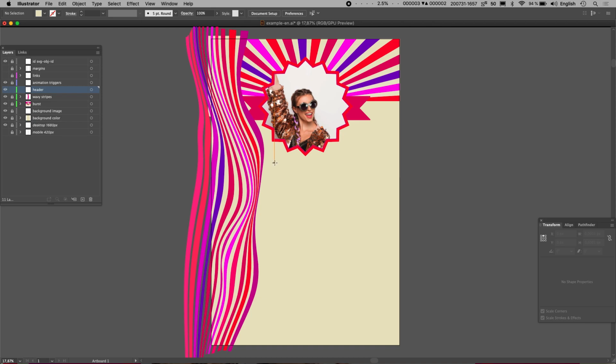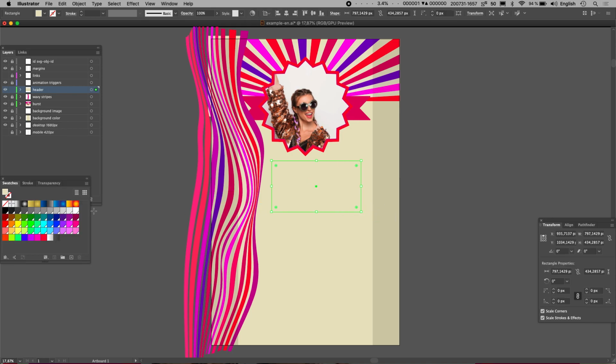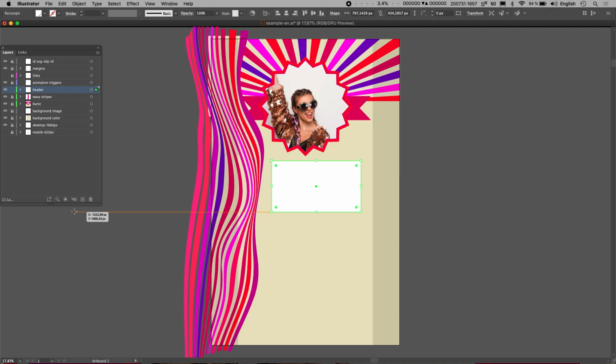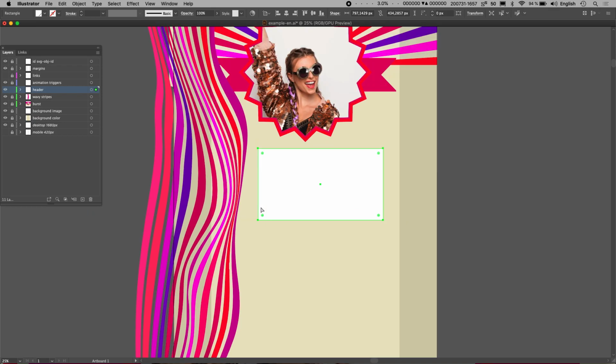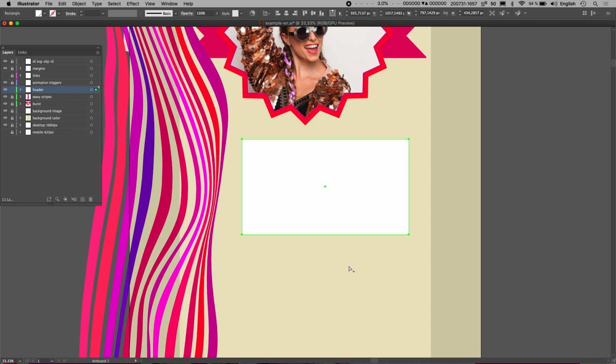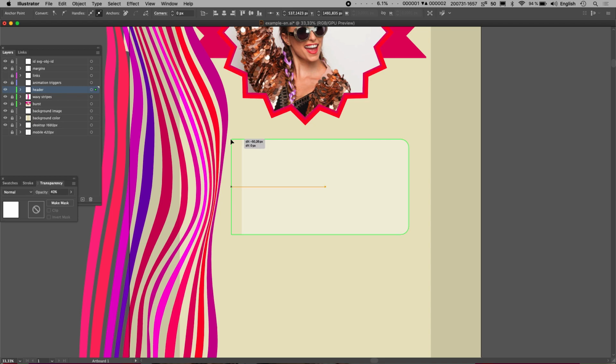I'm gonna make a white box. First of all, I'm gonna put the margins back so I can see what I'm working on. I'm gonna put the white box like this. Okay, I'm gonna round off these two corners a bit. I'm gonna make it only 40% opaque. I'm gonna move this end of it under here. This should be nice. We're gonna have to put this behind the stripes.